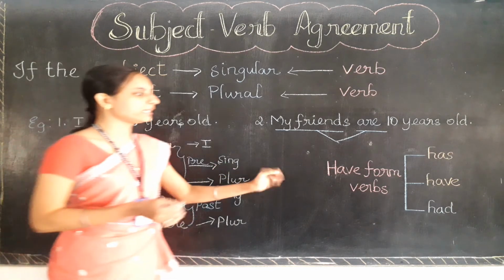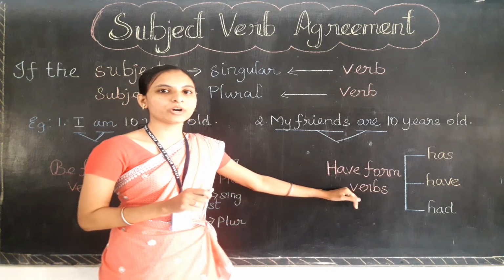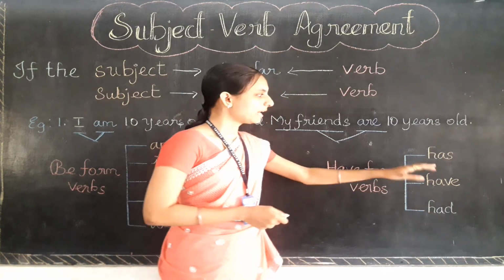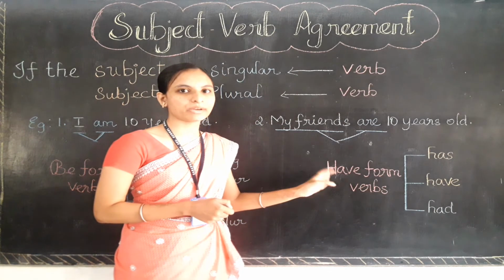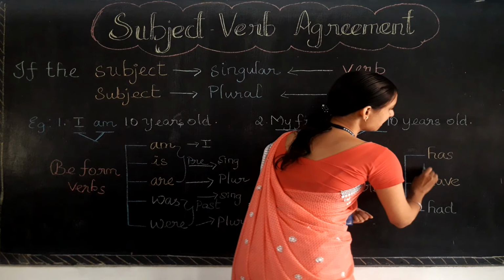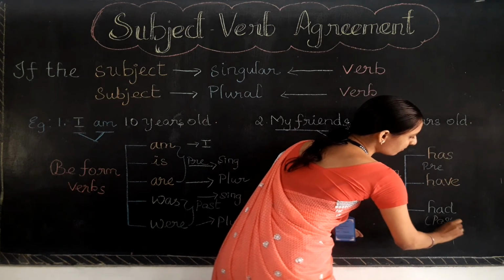Let's go for the have form verbs. The have family verbs are 3 verbs. They are has, have, had. I repeat, has, have, had are the have form verbs, in which has and have are the present time verbs, and only had is the past time verb.